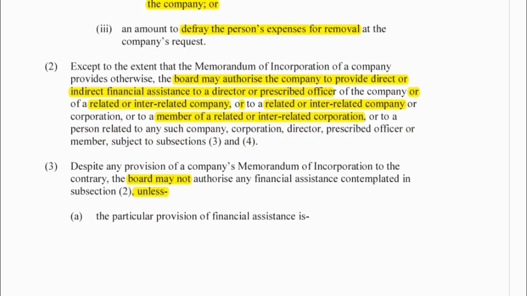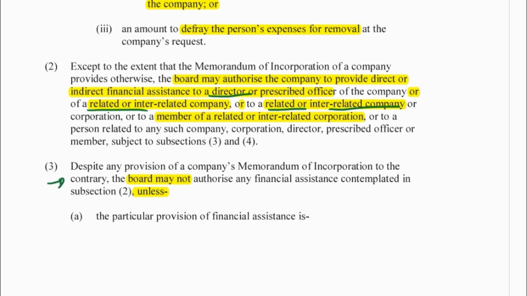Okay, the board may authorize this, and it says again, if it's financial assistance to a director of the company or of a related company, so director of a related company, or if it is financial assistance to a related or interrelated company. So there you can see now it's not only directors that this adheres to.